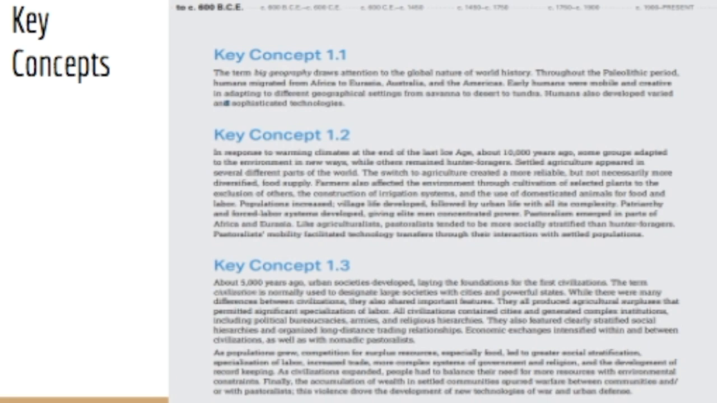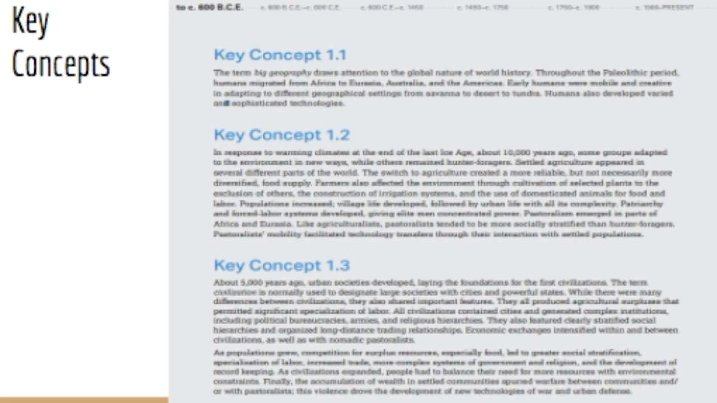Concept number 3. About 5,000 years ago, urban societies developed, laying the foundations for the first civilizations. The term civilization is normally used to designate large societies with cities and powerful states. While there were many differences between civilizations, they also shared important features. They also produced agricultural surpluses that permitted significant specialization of labor. All civilizations contained cities and generated complex institutions, including political bureaucracies, armies, and religious hierarchies.